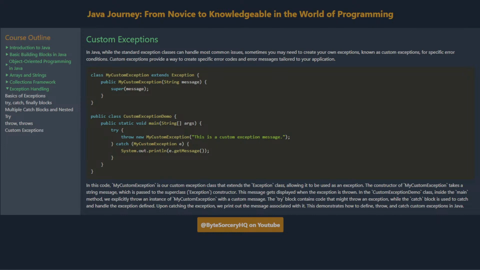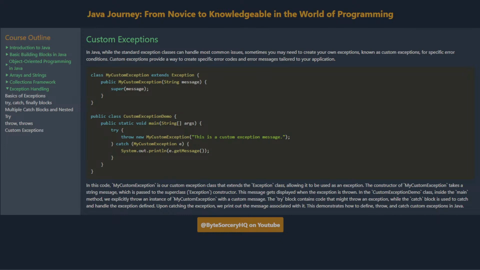Custom exceptions. In Java, while the standard exception classes can handle most common issues, sometimes you may need to create your own exceptions, known as custom exceptions, for specific error conditions. Custom exceptions provide a way to create specific error codes and error messages tailored to your application.